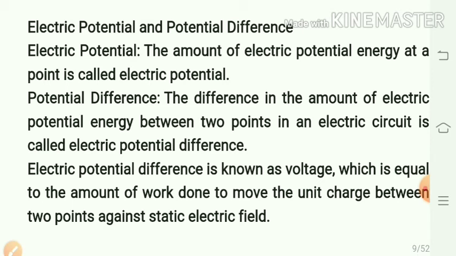The difference in the amount of electric potential energy between 2 points in an electric circuit is called potential difference. It is also known as voltage, which is equal to the amount of work done to move a unit charge between 2 points against a static electric field.